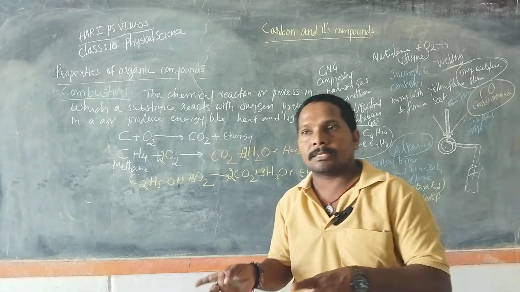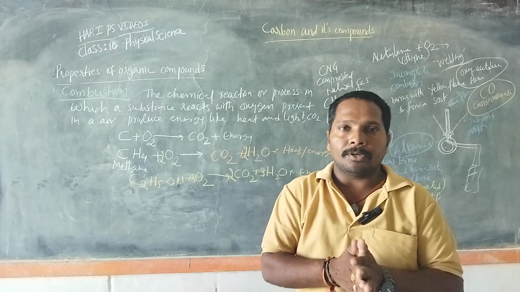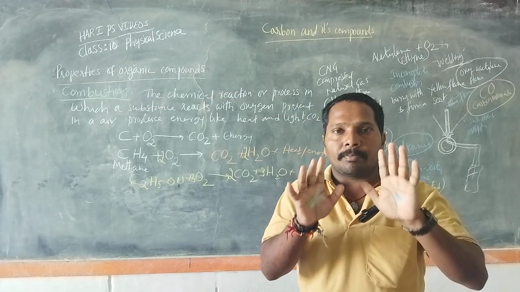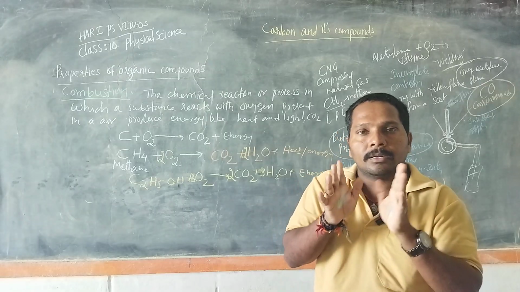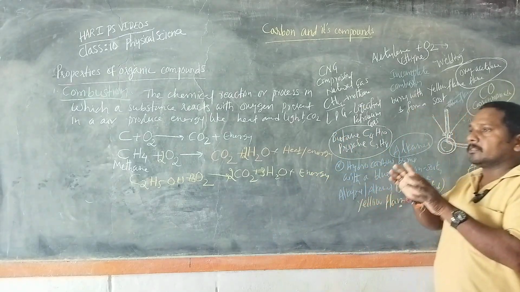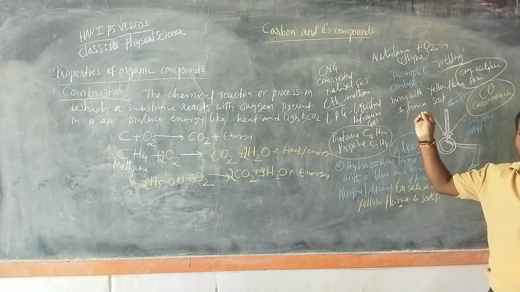So based on the supply of oxygen, combustion is of two types: complete combustion and incomplete combustion. If there is a sufficient supply of oxygen, the compound or the fuel burns completely and burns with a blue flame, producing a small amount of carbon dioxide and water vapor.